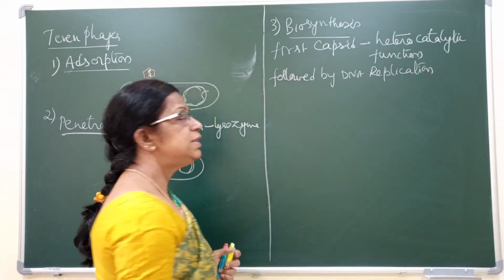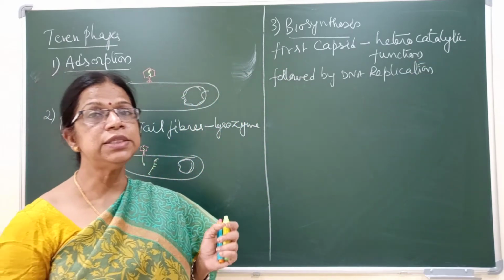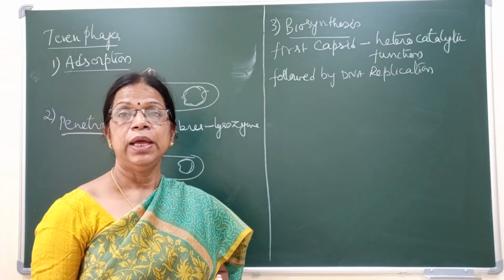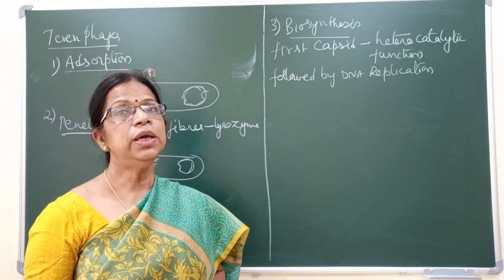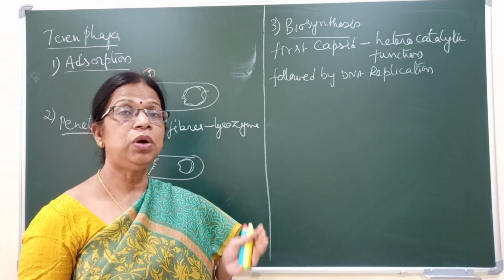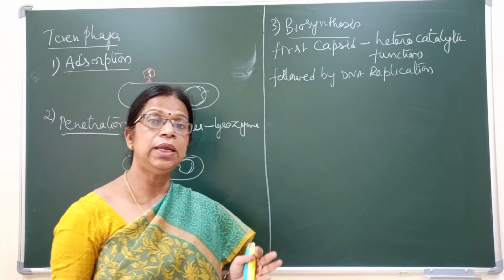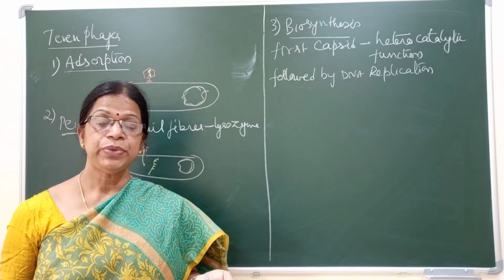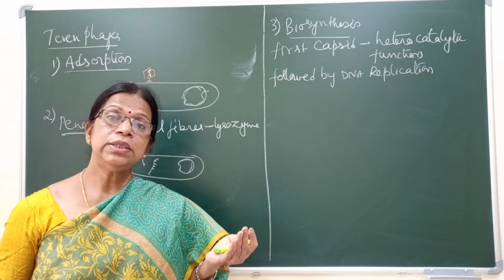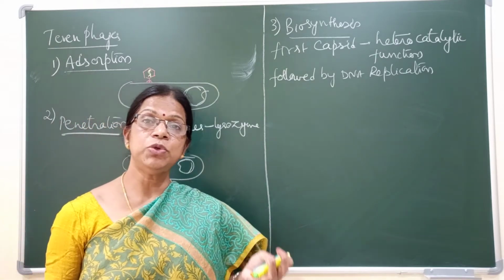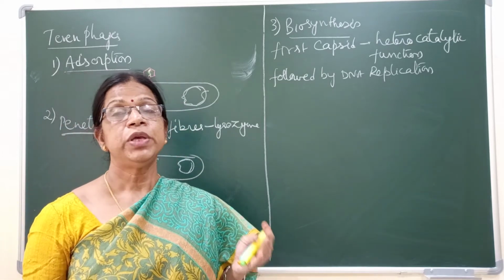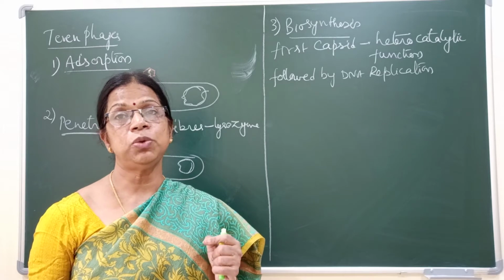So first, what is synthesized? The proteins are synthesized, capsid proteins, and then followed by DNA replication. Here, whatever is required for DNA replication, that is all the enzymes and energy, is required. Similarly, for protein synthesis, amino acids, ribosomes, and all the types of RNA are required. So all these are utilized from the host.